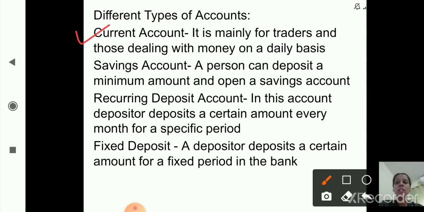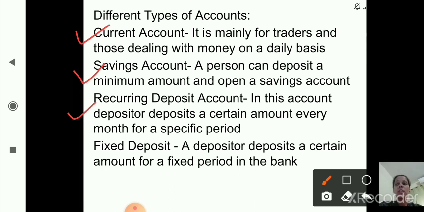Now the second one is savings account. A person can deposit a minimum amount and open a savings account. Third one is recurring deposit account. In this account, the depositor deposits a certain amount every month for a specific period, that is for 12 months or 18 months. So this is about recurring deposit account.